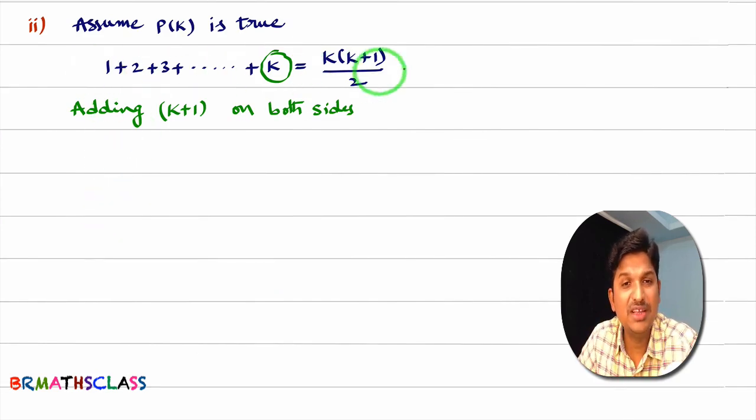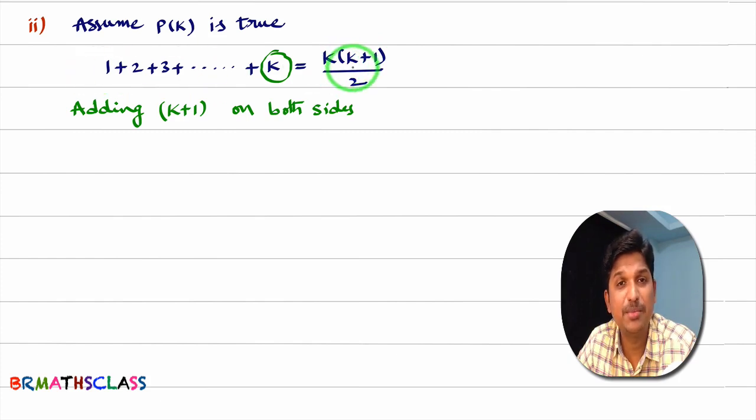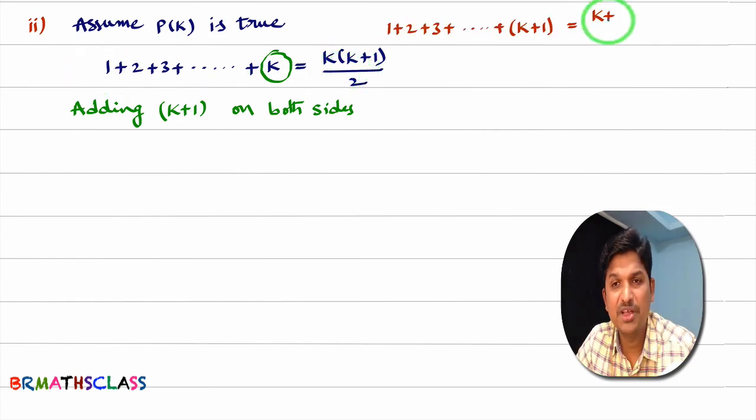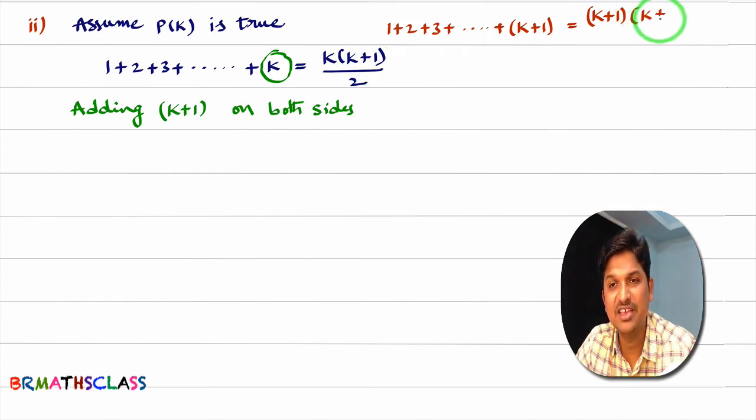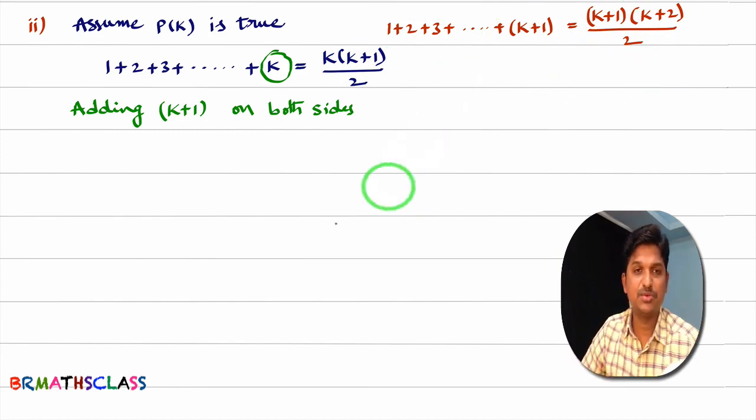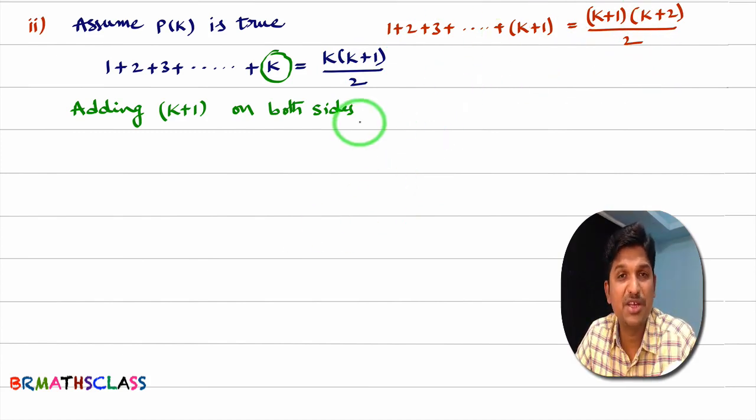Okay. You see, what is this statement? This statement is P of k. What is P of k plus 1? In this statement, wherever k is there, you write k plus 1, you will get P of k plus 1. K plus 1 into, here k plus 1 plus 1. In place of k, you write k plus 1. K plus 1 plus 1. That is k plus 2, whole divided by 2. Okay. What is this? P of k plus 1. Now we are trying to prove that P of k plus 1 is true. What is P of k plus 1? This statement is P of k plus 1. We are trying to prove this.